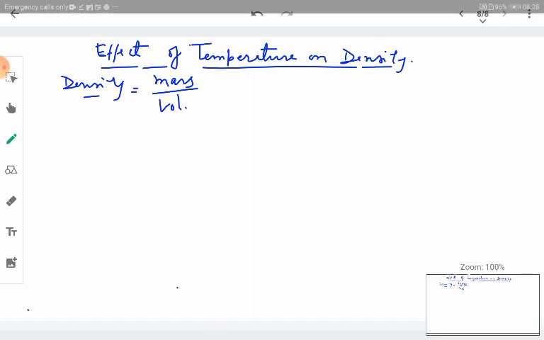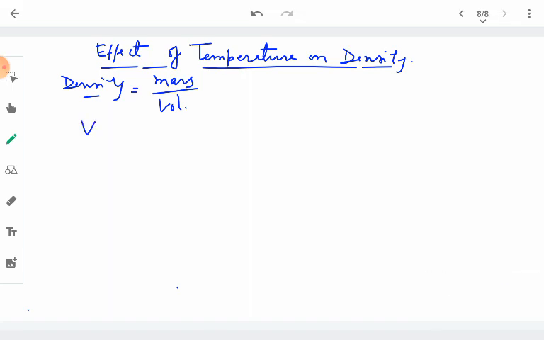Okay. So to begin with, to check the effect of temperature on density, we start with the expression for the volume. Suppose a given volume of the substance is heated and its temperature changes by delta theta, then its new volume V is given by V naught into 1 plus gamma delta theta.